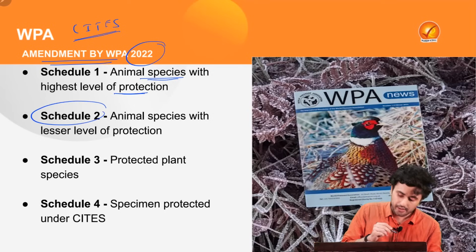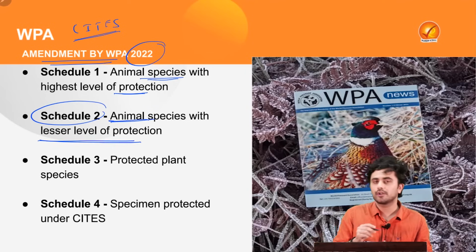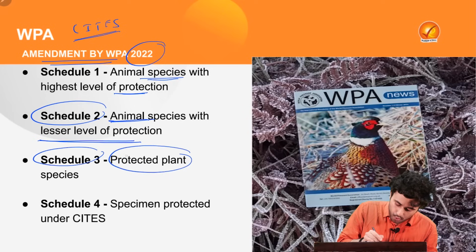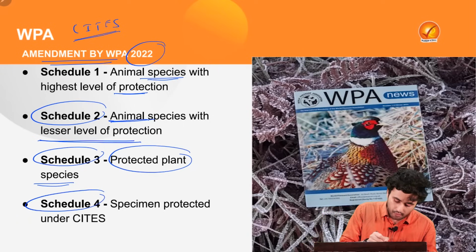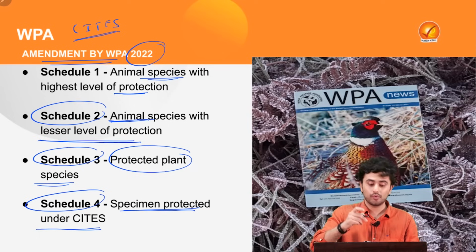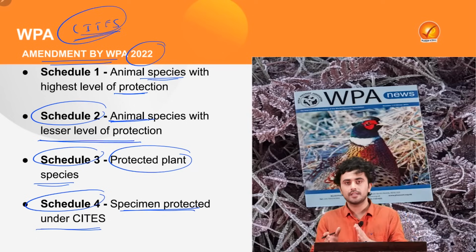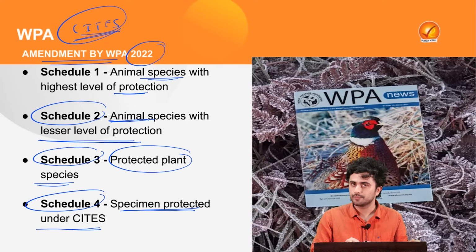Then there is Schedule 2 which deals with animal species with a lesser level of protection. Schedule 3 deals with the protected plant species, and ultimately Schedule 4 deals with the specimens which are protected under the provisions of CITES. So as we can see, the provisions have been made simpler in comparison to WPA 1972.